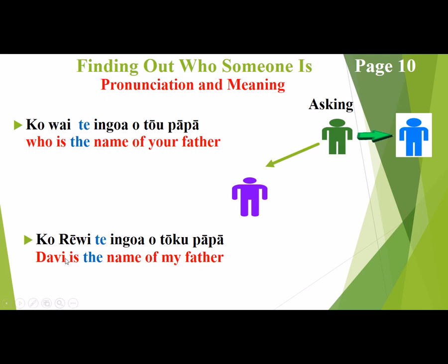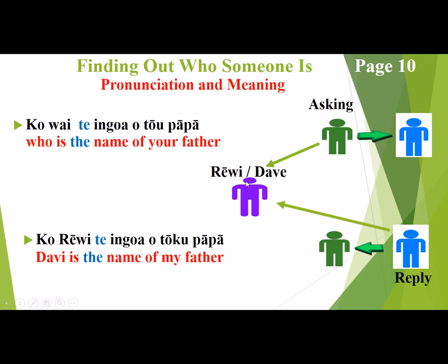Now that's got Davey there, that should be an E. Aroha mai whānau. Any mistakes that you fellas find in these lessons, aroha mai, I apologise in advance. Okay, so that should be Dave there, is the name of my father. Okay, and so the blue guy is speaking to the Hulk, saying that Rewi, or Dave, is his father's name. Ka pai, ko Rewi te ingoa o tōku pāpa.